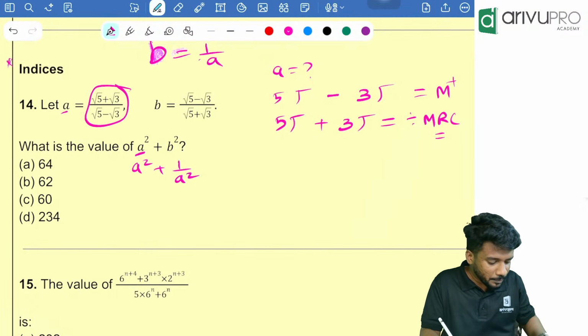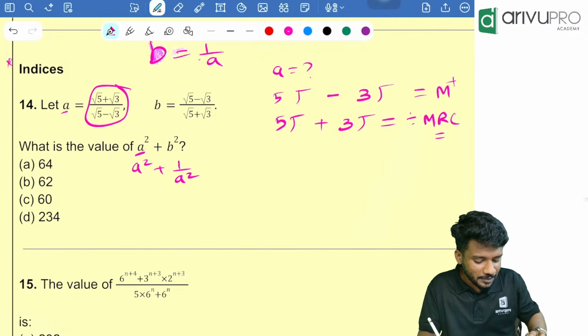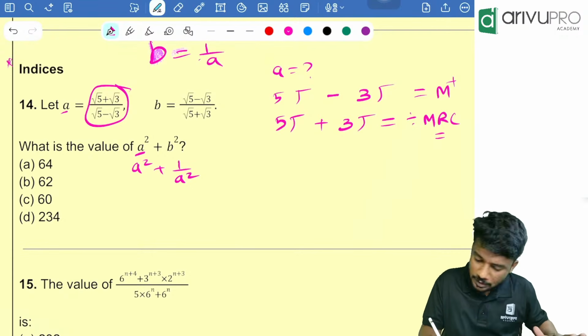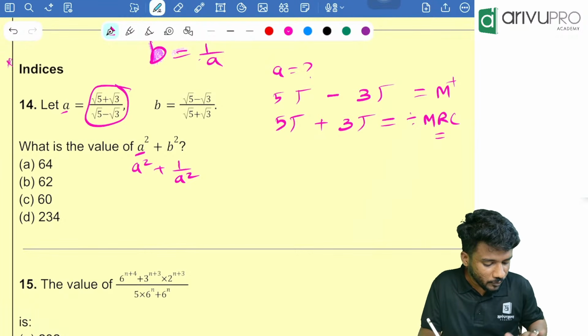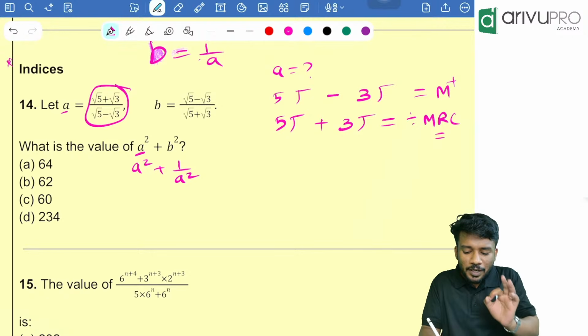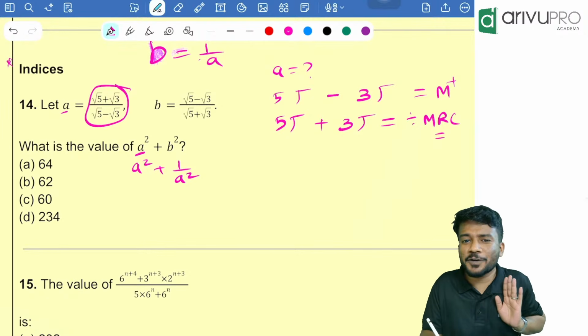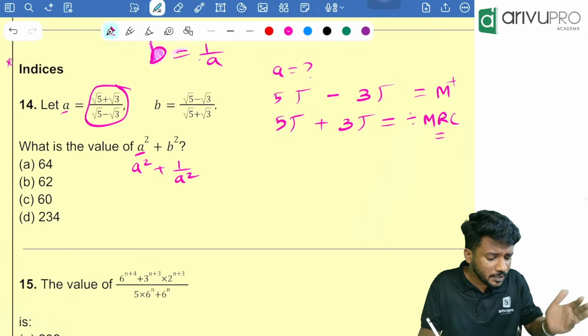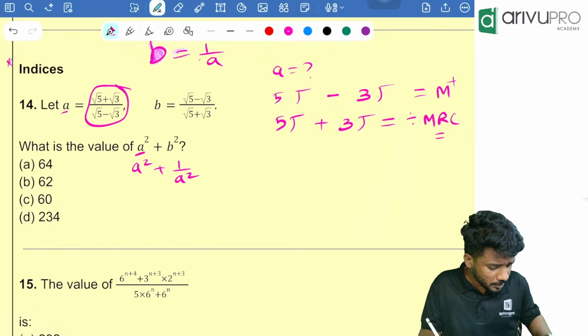Take your calculator, people, do that for me. Type 5, then click root, then plus, then type 3, then click root, then click equal to, divided by MRC, then click equal to. So you are getting the a value. Everyone got the a value? Now people, once you got it, if you want, you can click MRC 2 times to clear the value.